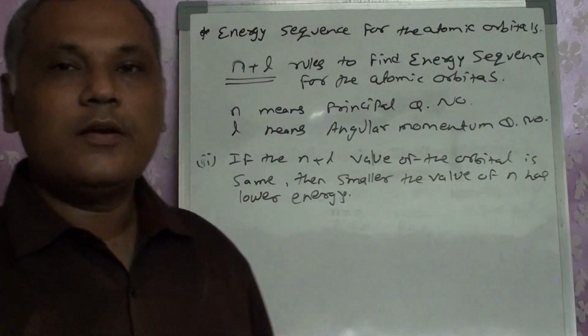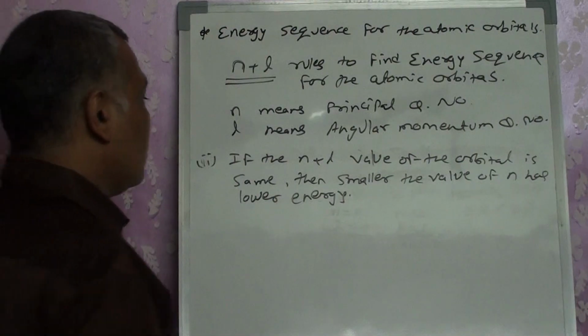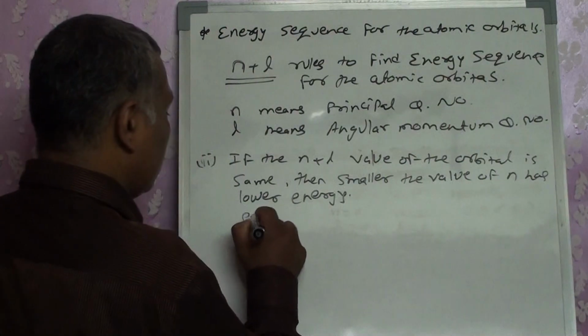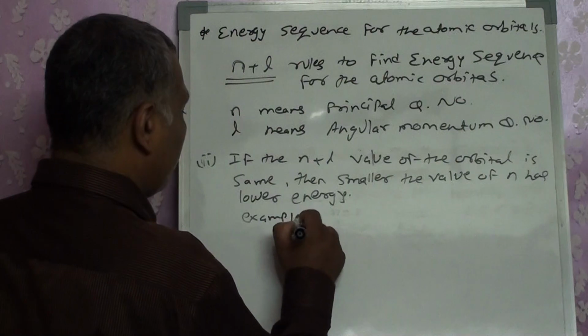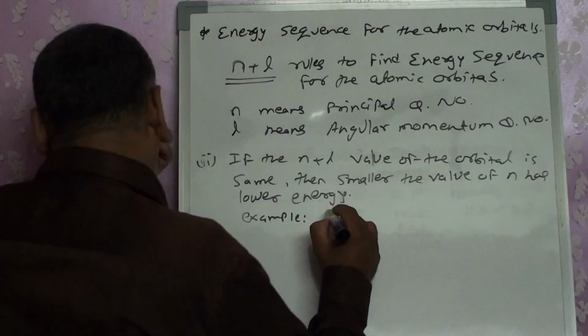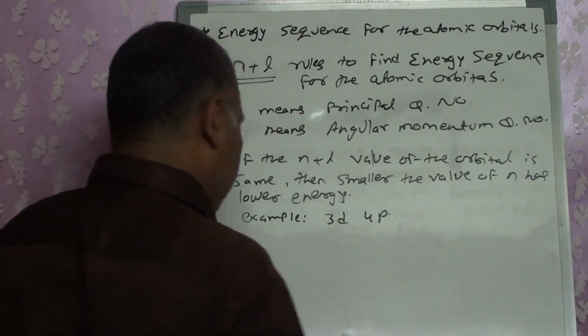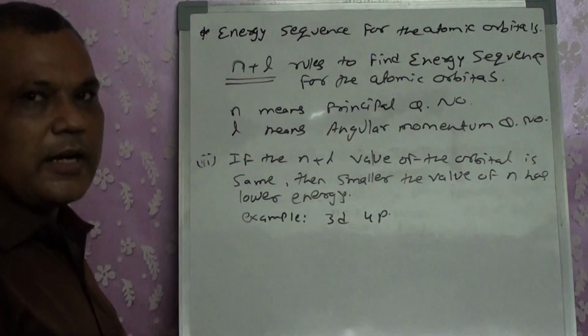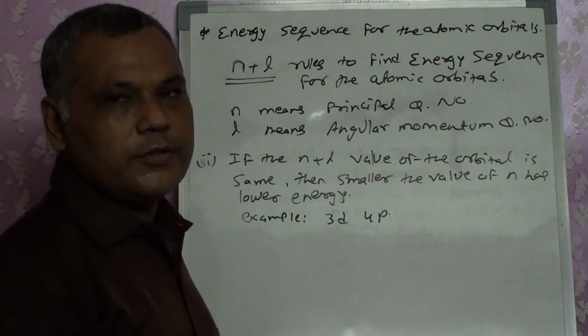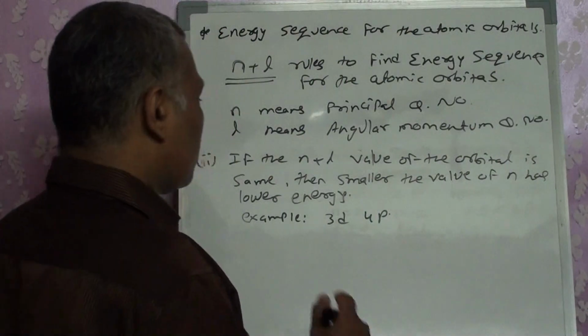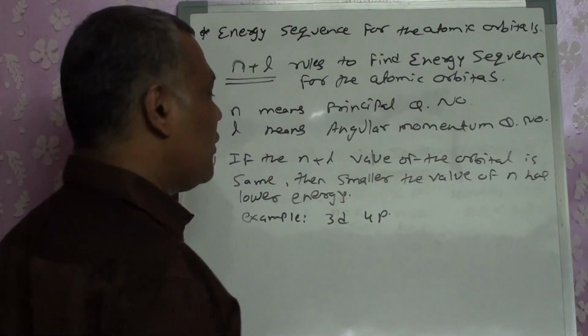Lower the value of n, lower is the energy. A moment ago I wrote 3d and 4p and I just erased it. The reason was they have the same n plus l values, and that rule was not yet covered, so I just changed it to 4d.